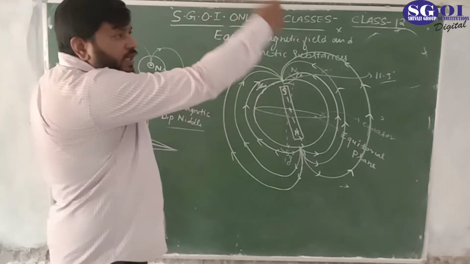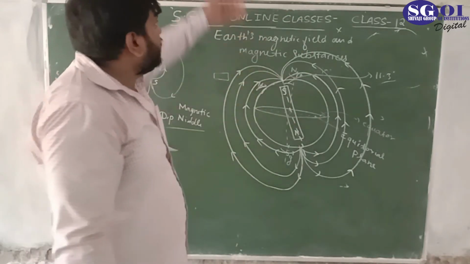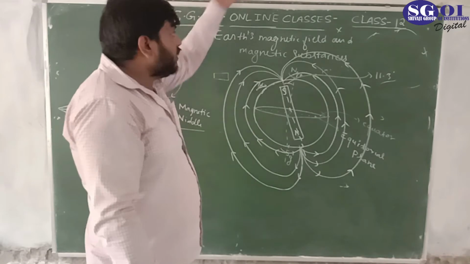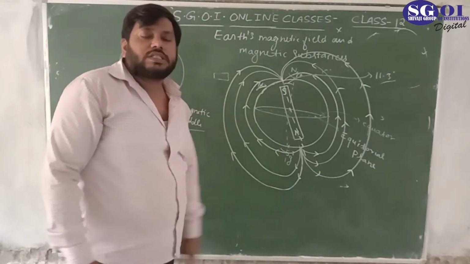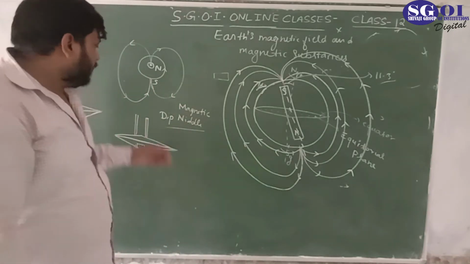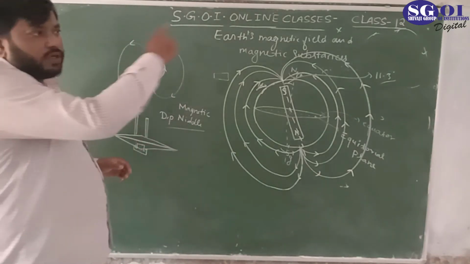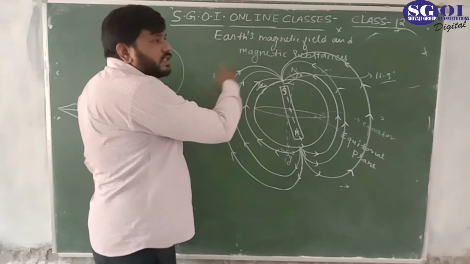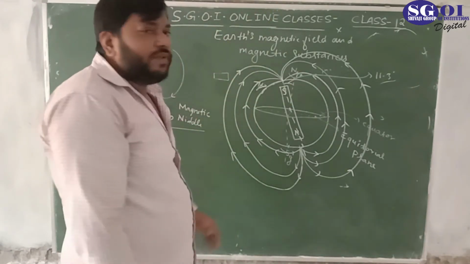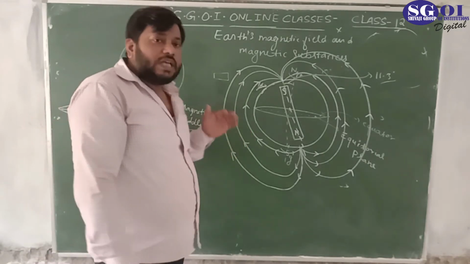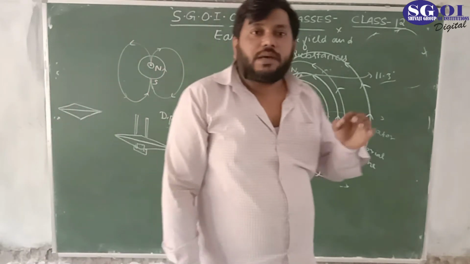So it has to rotate in this plane, this wall, which is perpendicular to this surface. The dip needle is like this. It could rotate in all directions on this particular vertical plane, so that we can exactly find out the direction of the magnetic field at the place.